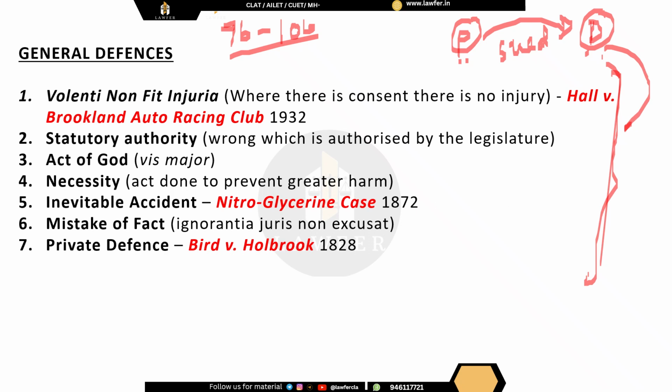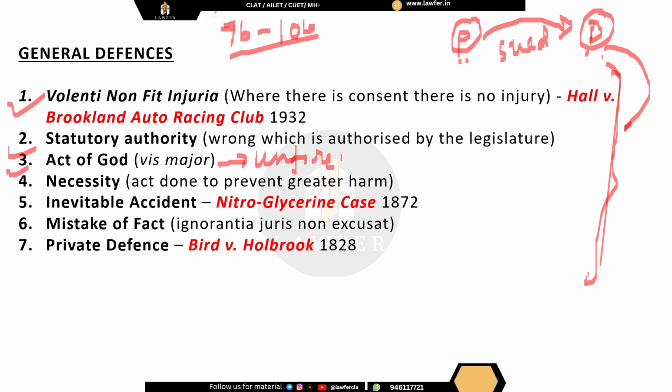So, voluntary non fit injuria. Okay. Second is statutory authority. If there is any statute, any law which is permitting somebody to do something, then you cannot claim any tort. Act of God. Now, act of God or vis major is basically some kind of